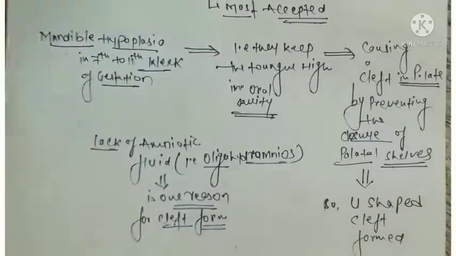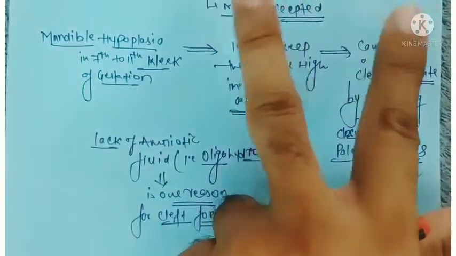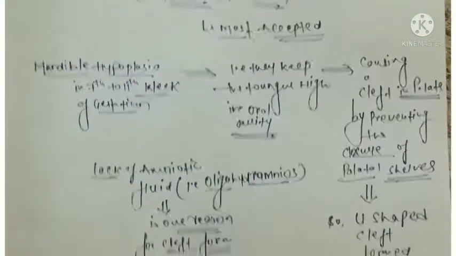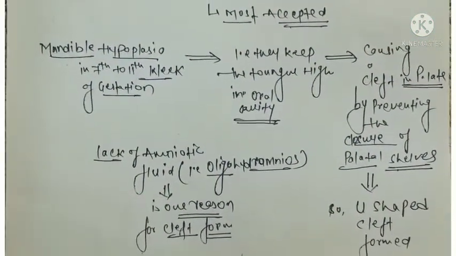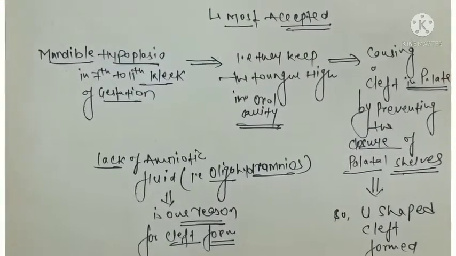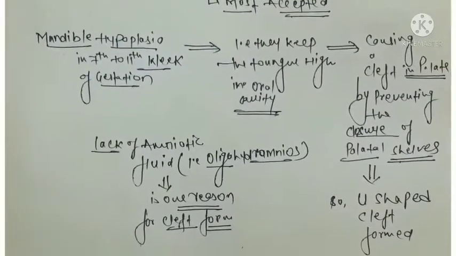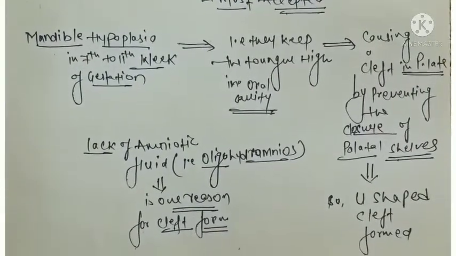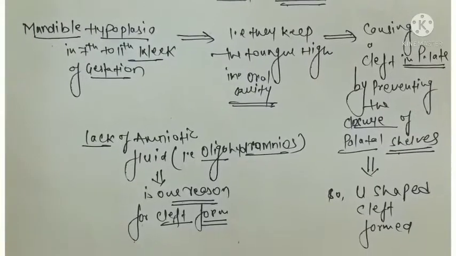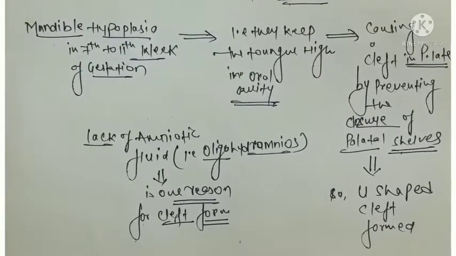You all know there are two parts of the palate that come and join with each other to form the palate. The palate is not closed because the tongue is stuck there due to the hypoplasia of the mandible, leading to a U-shaped cleft palate.